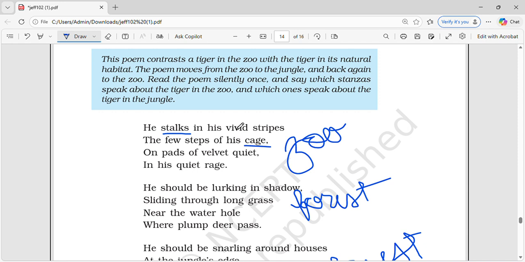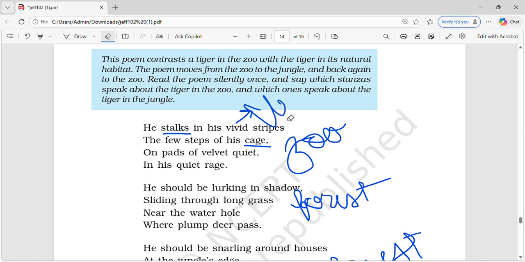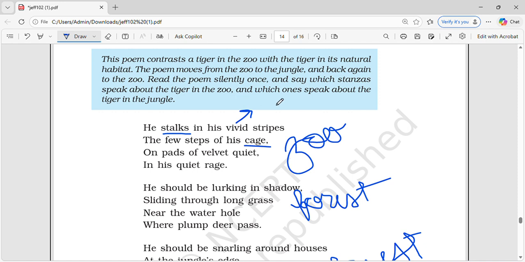So over here obviously there are black stripes on the tiger, right? As you can see. So vivid over here means, my god, my handwriting is so bad. Okay, vivid here means clear. So he basically sees in his vivid stripes the few steps of his cage, meaning that his cage is very small, so he can only take a few steps, three or four steps maybe.